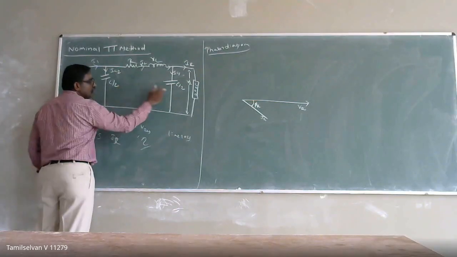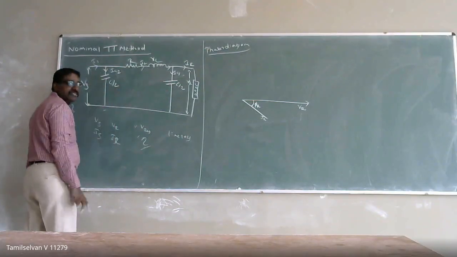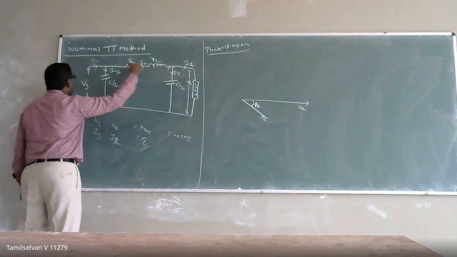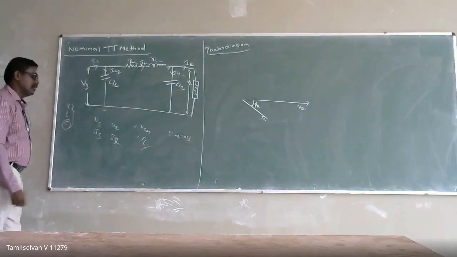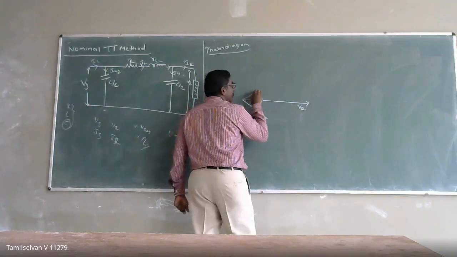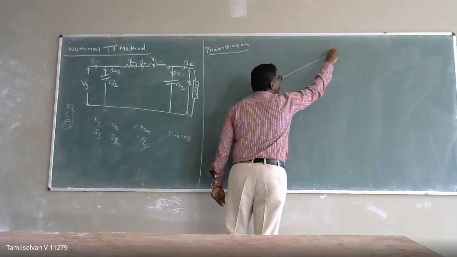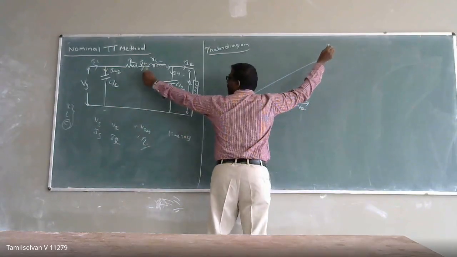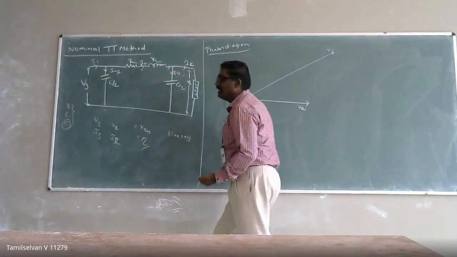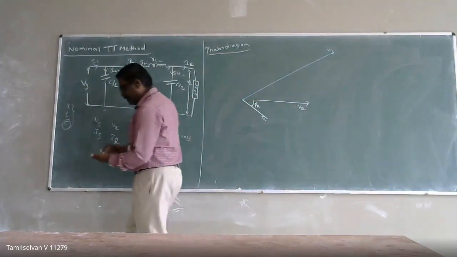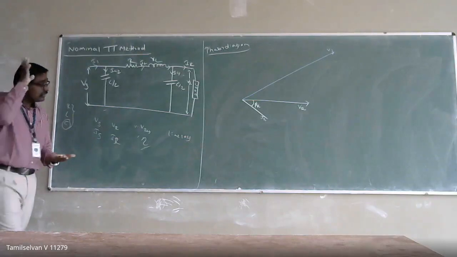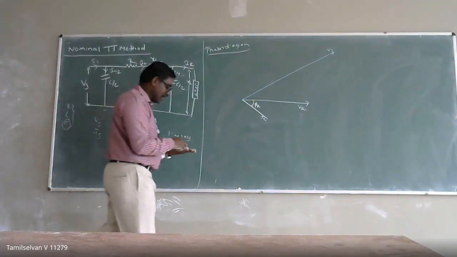So I have not mentioned the voltage for my capacitance. With respect to the receiving end point, what about my sending end voltage? The sending end voltage is definitely going to lead, and compared to that it will be higher in magnitude. Why? Because of the drop in my series impedance, and the drop that is going to be due to the IL current. So how will the IL current be? Compared to your IR, will your IL current be higher or lesser?